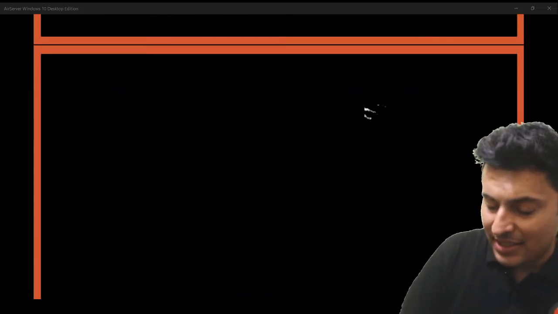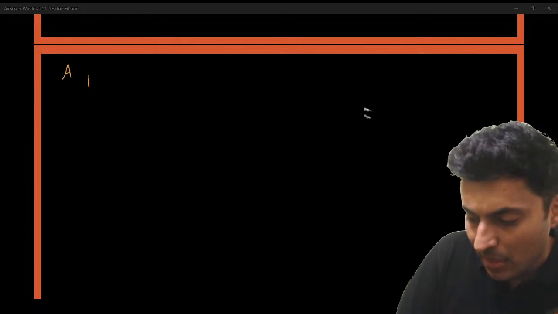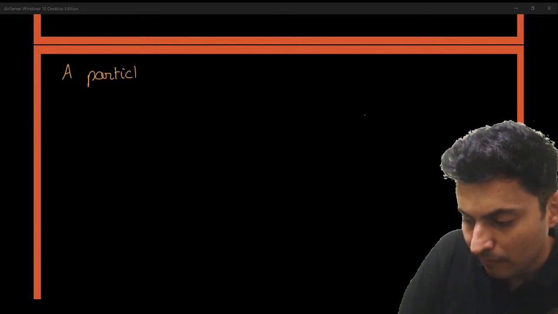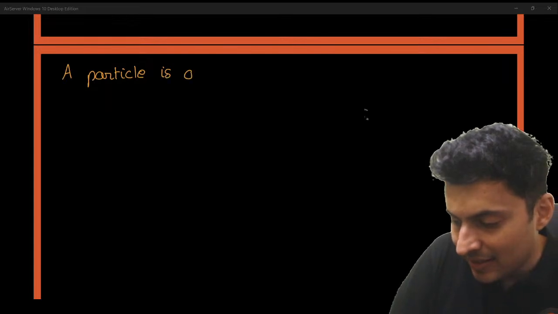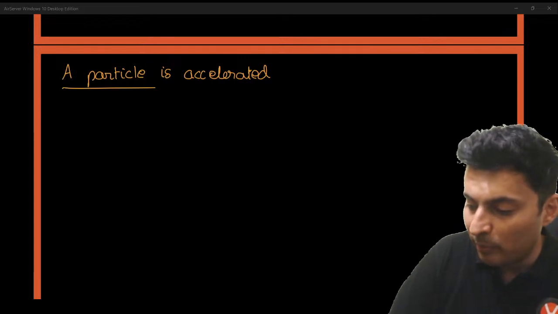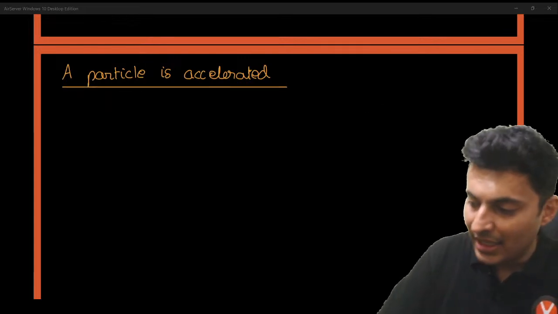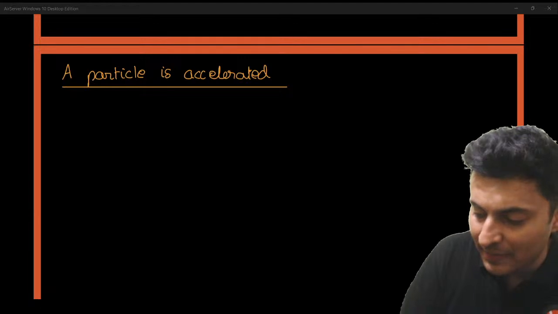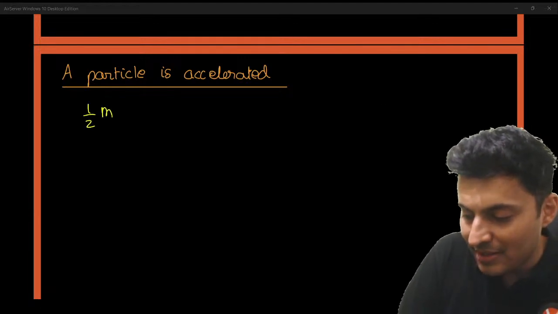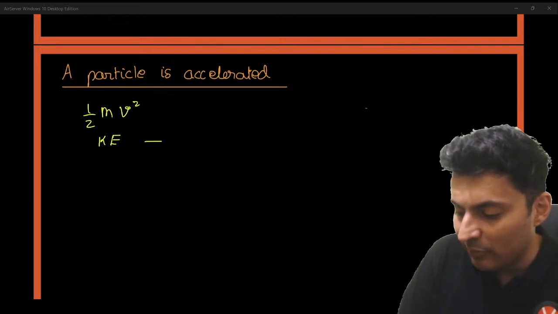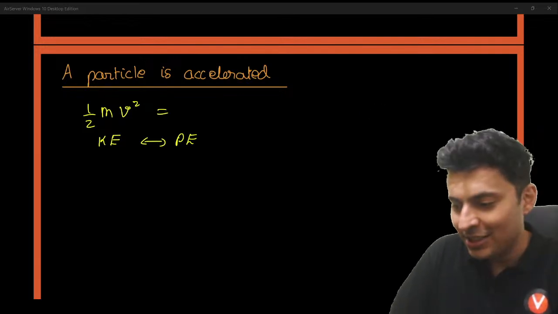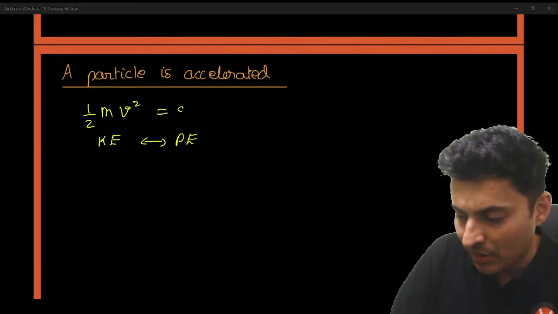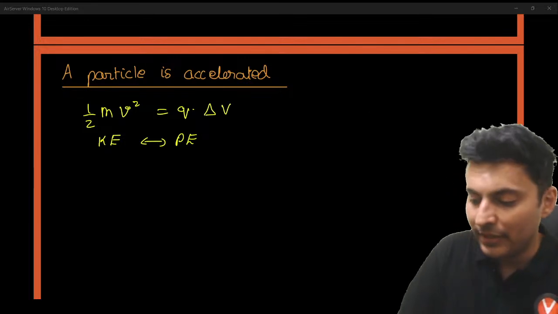You might also be asked that a particle is accelerated through some potential difference. In those cases, the formula used will be half mass into v square, which is basically your kinetic energy, will come from the potential energy due to the acceleration. So that means it will be the charge q into delta v.